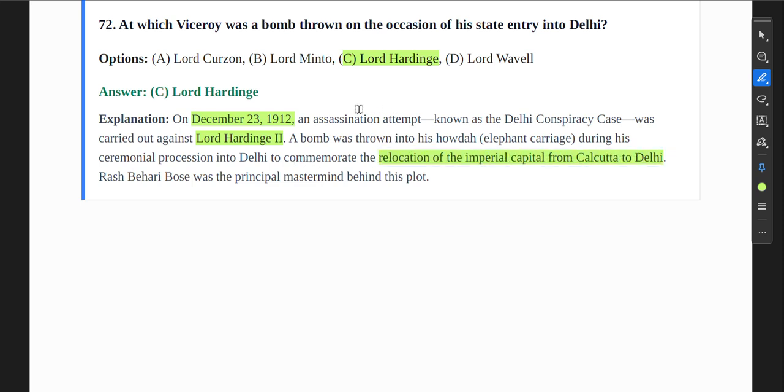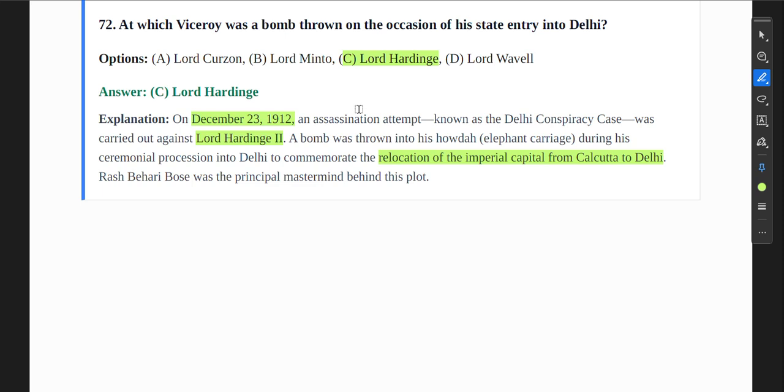So in 1912, what happened? Two big events happened. First, the shifting of the national capital from Calcutta to Delhi was implemented in 1912. The announcement had already happened one year before, in 1911, when King George V came from England.